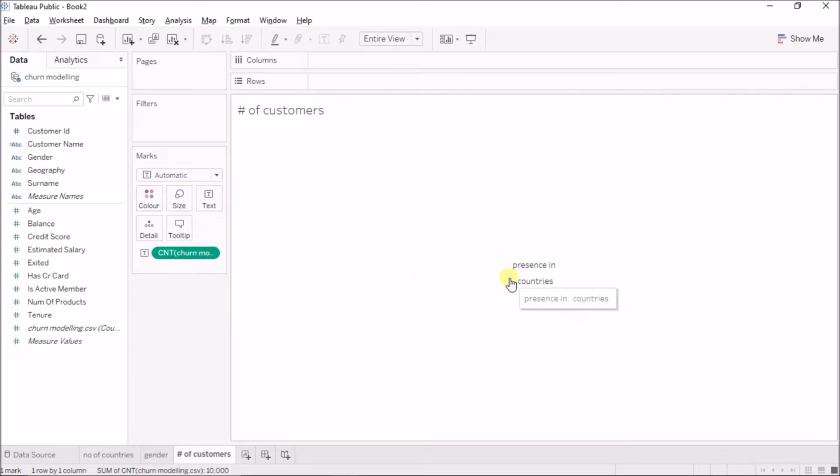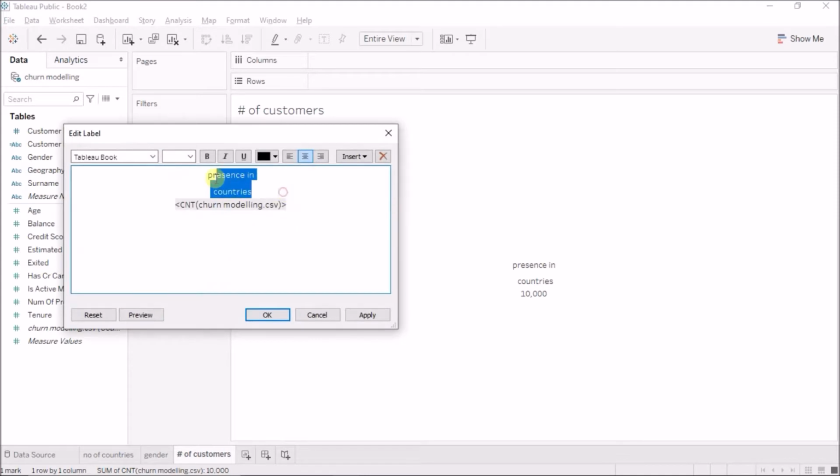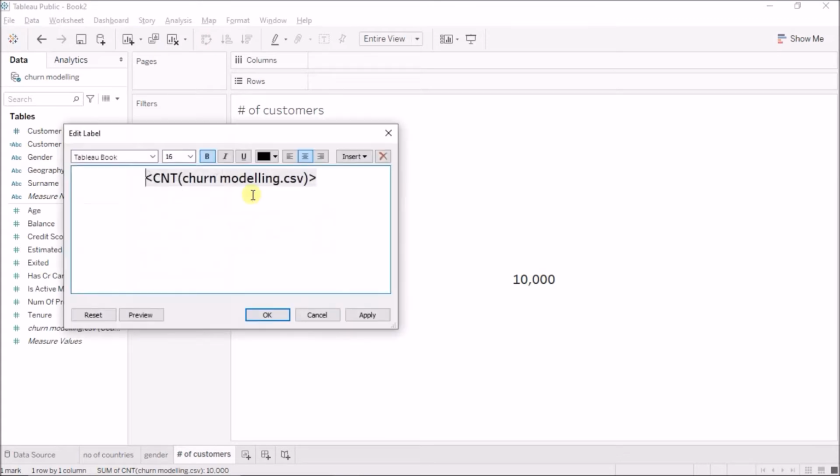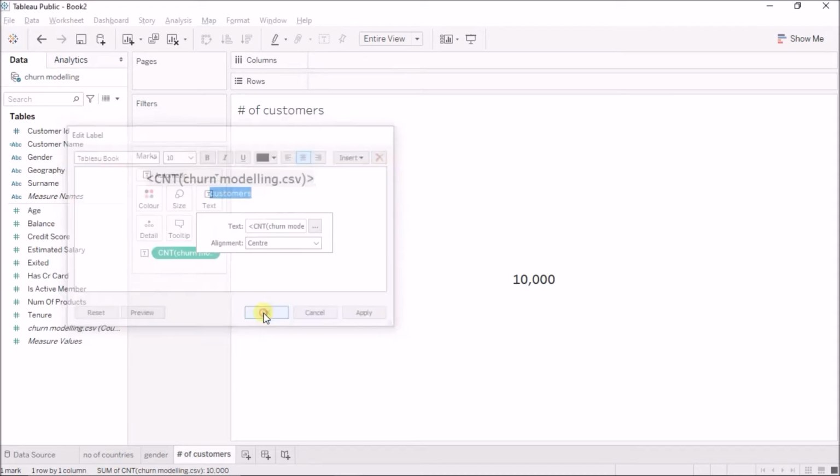I'll remove the count of geography, and I'll just edit this, do this 16 and bold. Okay, so now if I see, it is now telling me 10,000. So just come here, 10,000 customers, again not bold, and 10.